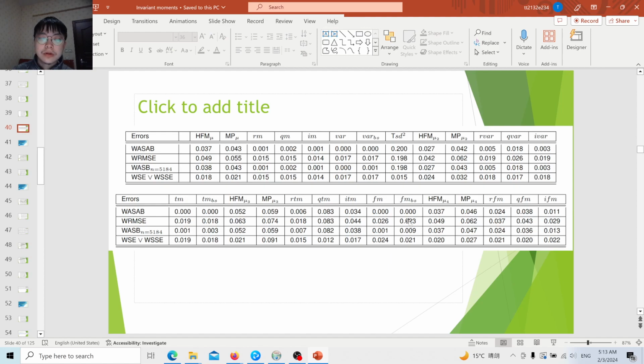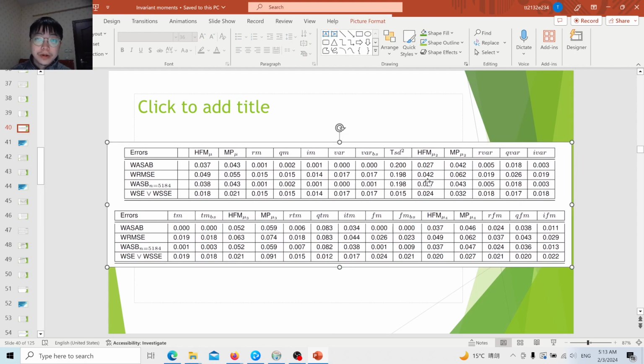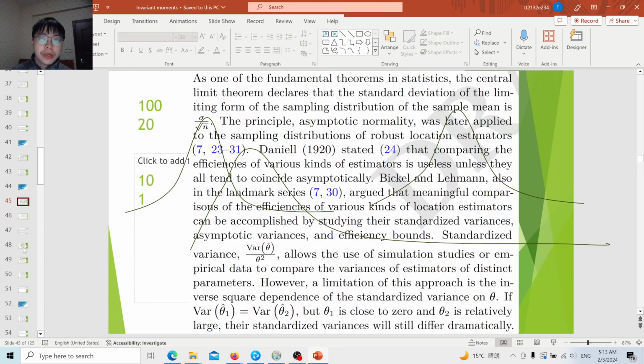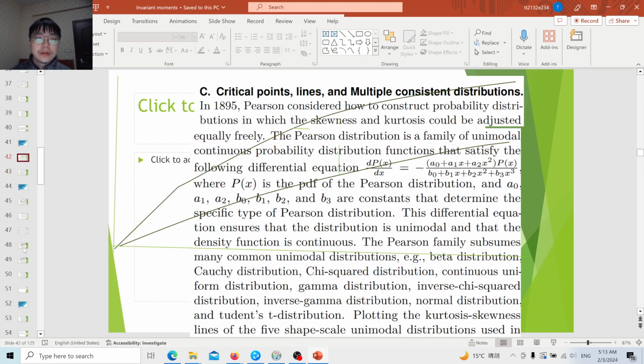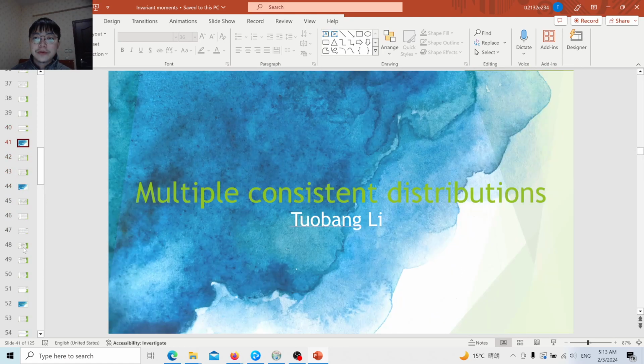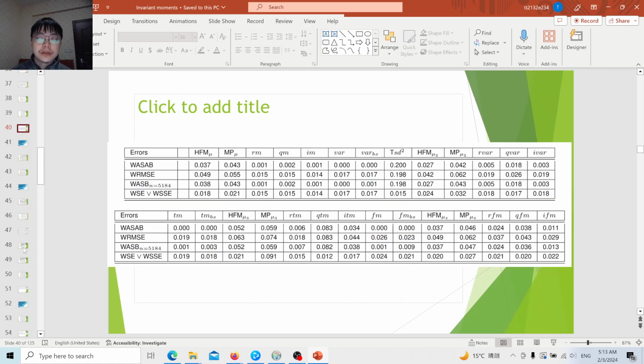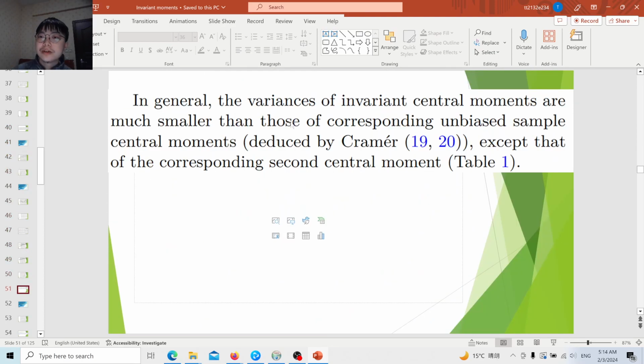If you consider the overall errors, they can be similar, but more importantly, the invariant central moments are robust. So in this way, we can construct an estimator with a very small bias, and even zero bias for many very different distributions, and even when some distributional assumptions are slightly wrong, this is still valid. Also this estimator is very efficient, and more importantly, it is robust. This is the advantage of our invariant moments.